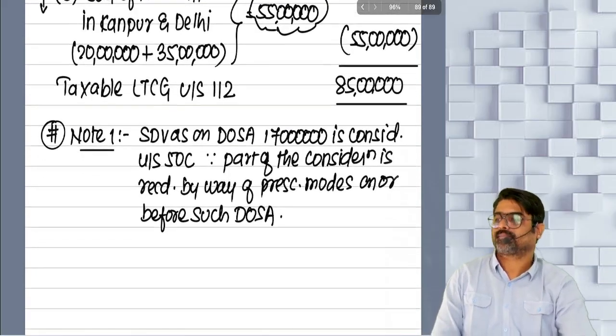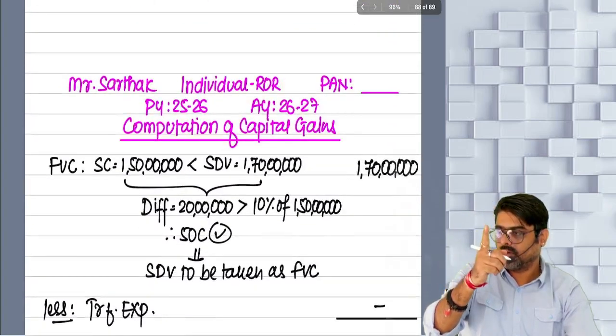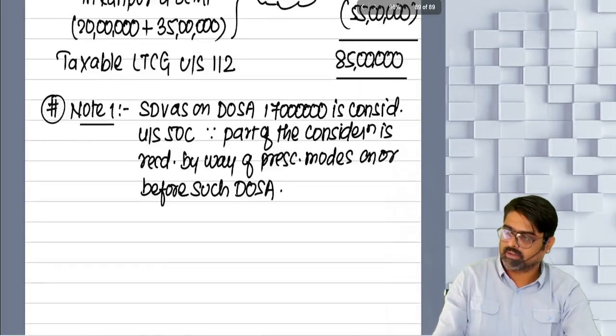Done, sir? So that is the reason why there we have taken 1 crore 70 lakhs. Understanding?